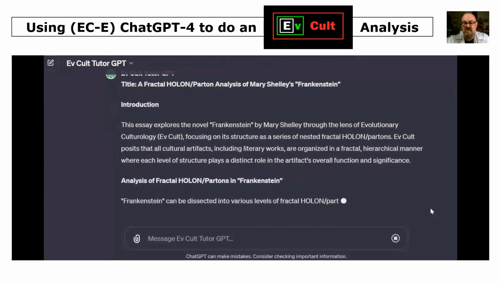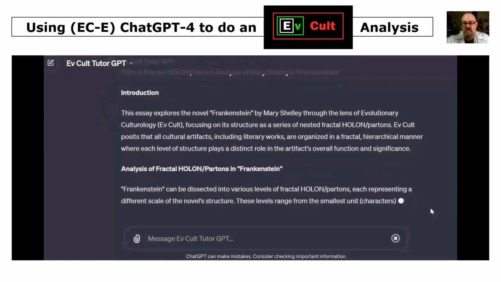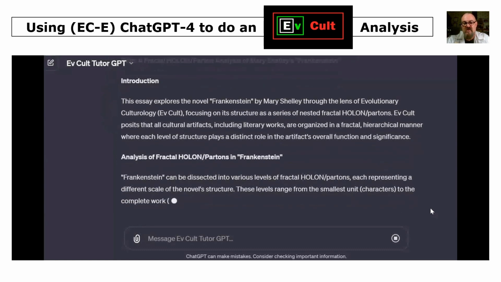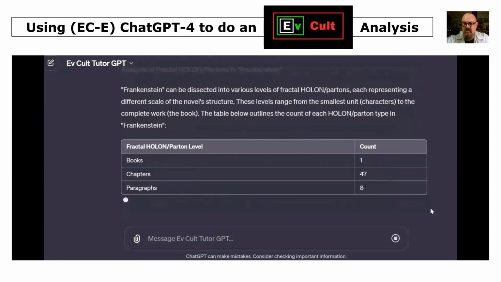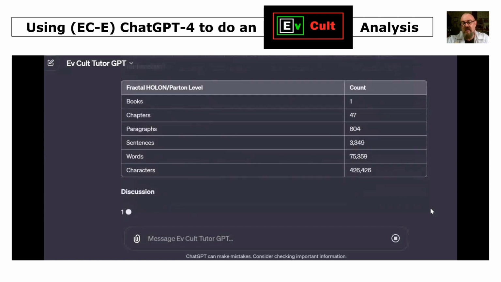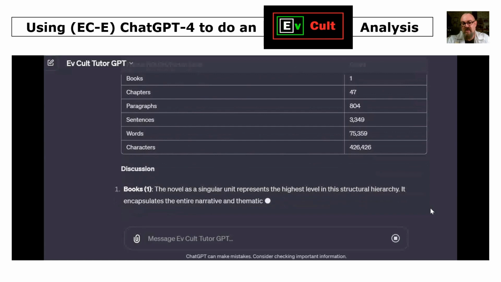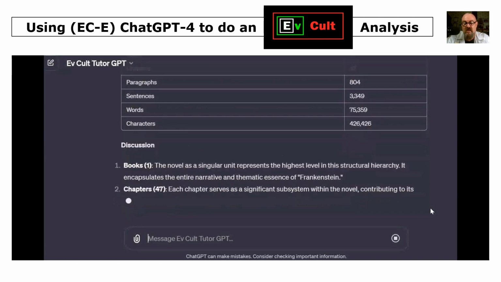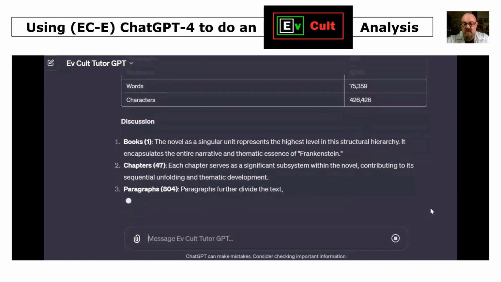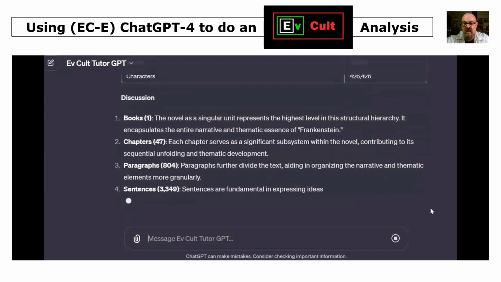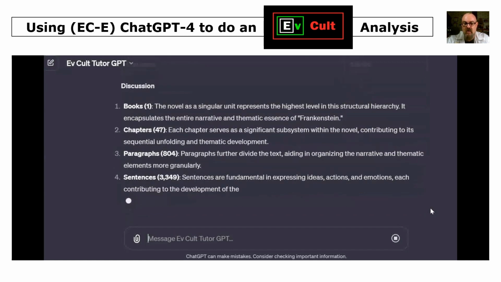Here's an analysis of some of the fractal holon partons in that novel. And there are many dimensions that we could analyse, not just the units that make it up, such as books, chapters, paragraphs, sentences, words and characters, but this is one aspect of an analysis that we can do in EvCult.